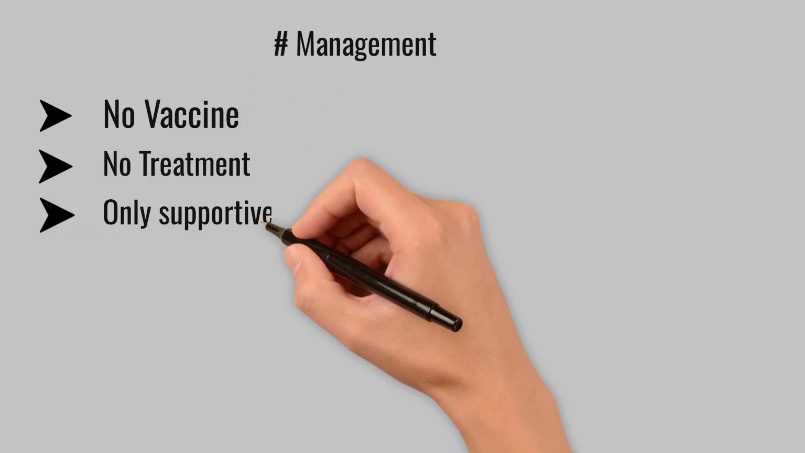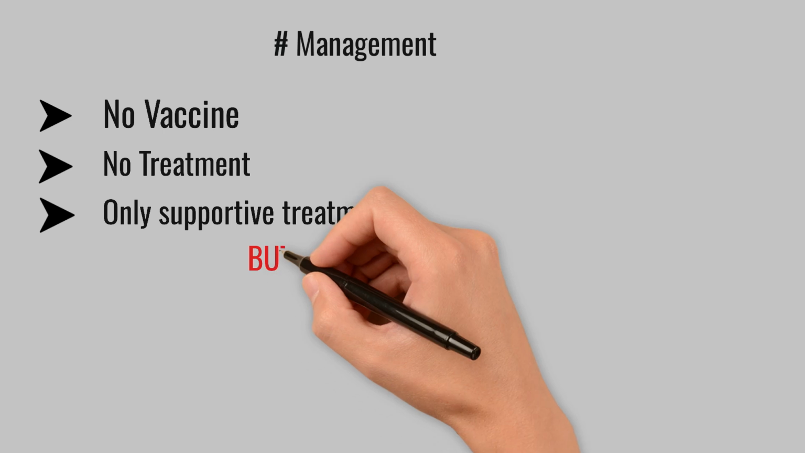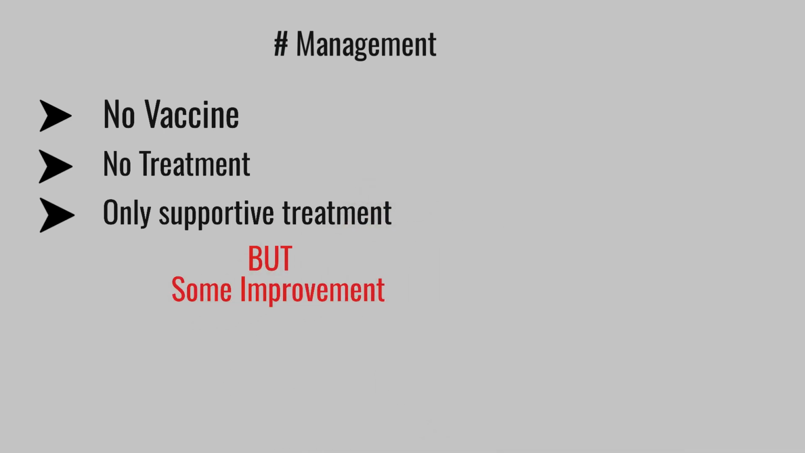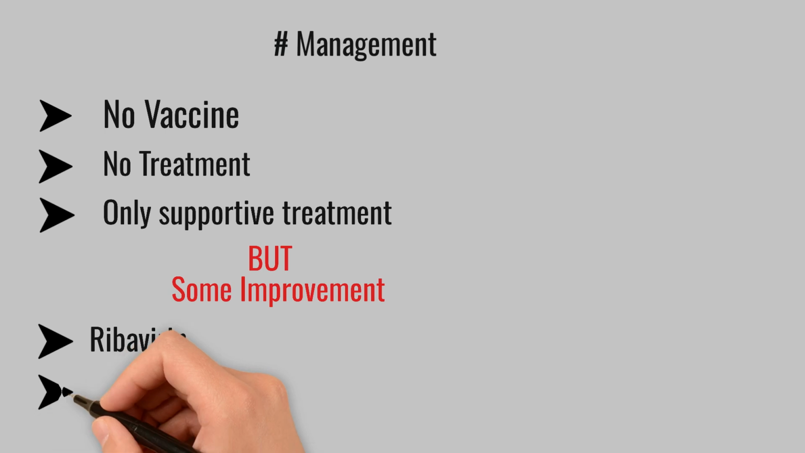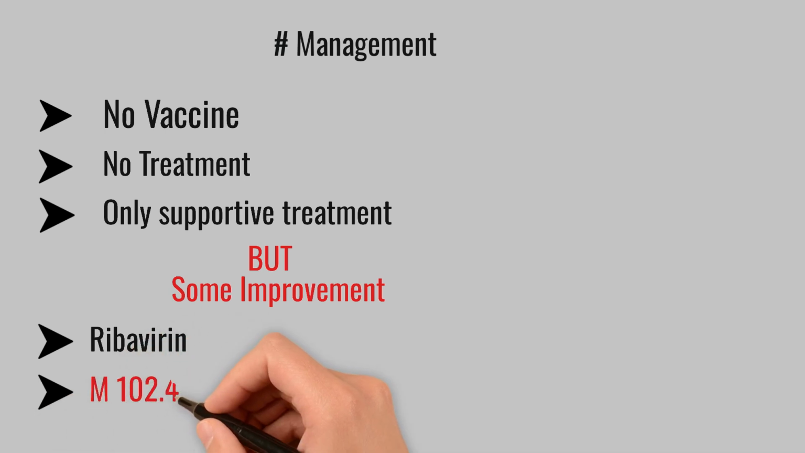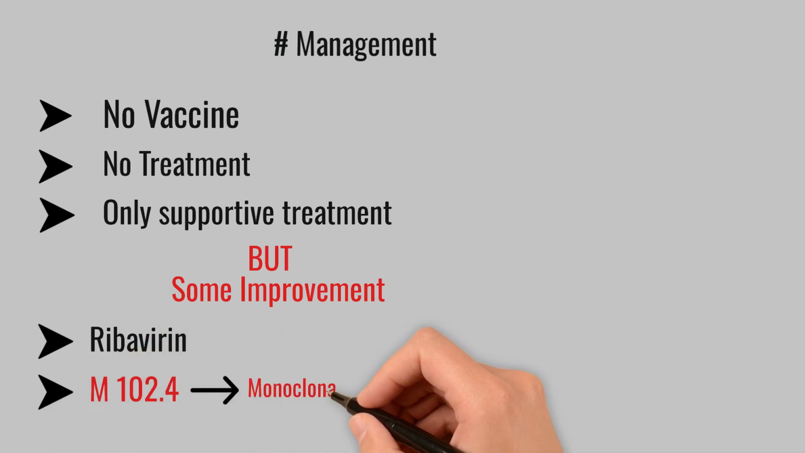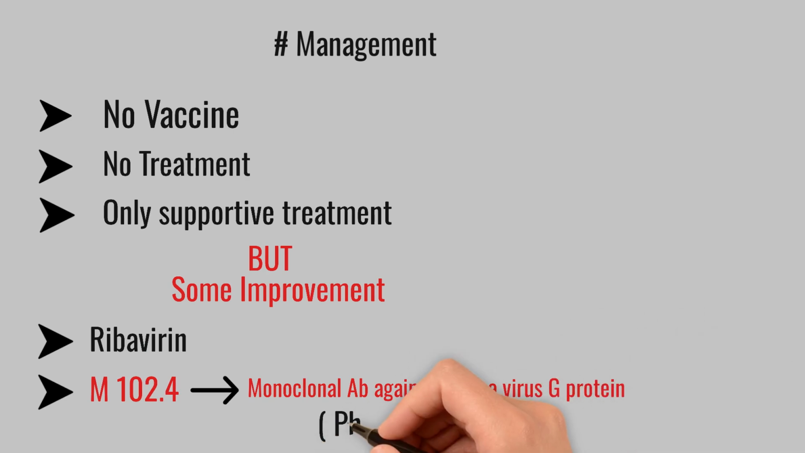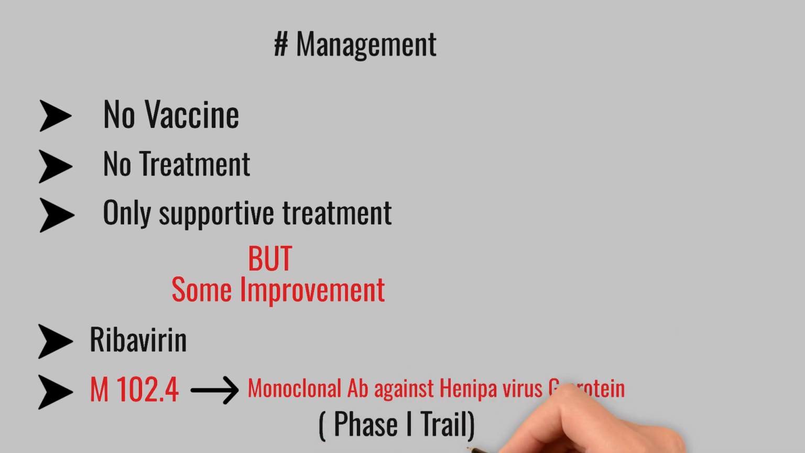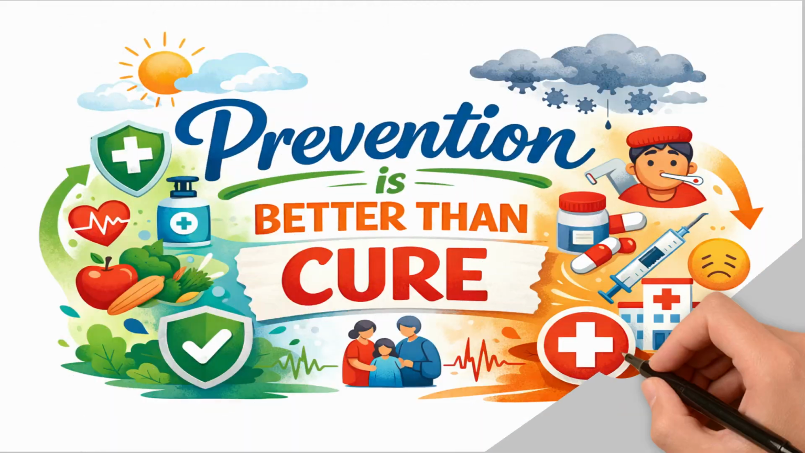There is only supportive treatment for the infected case, but some improvement is seen in patients with the use of ribavirin and a new drug named m102.4. This is a monoclonal antibody against the Henipavirus G protein, which is currently in phase 1 trial. We know prevention is better than cure.